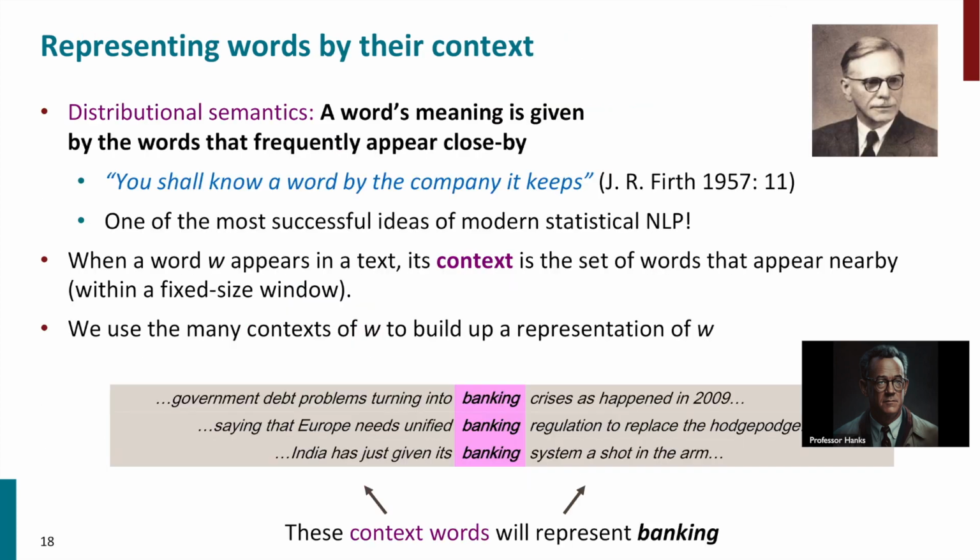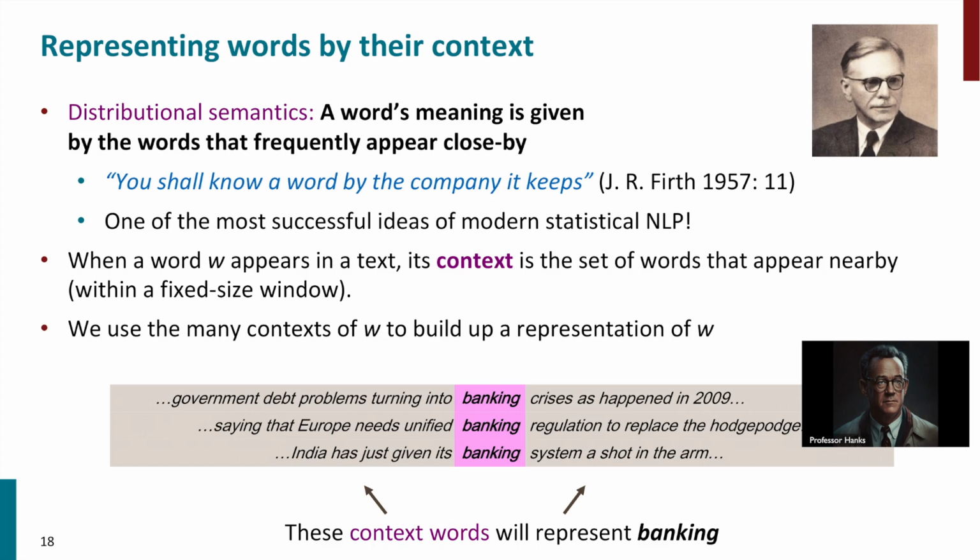In the context of NLP, another way to represent words is by their context. That is, the words that appear close by. This is a concept known as distributional semantics, which states that a word's meaning is given by the words that frequently appear close by. This idea was first proposed by J.R. Firth in 1957 and has become one of the most successful ideas in modern statistical NLP.